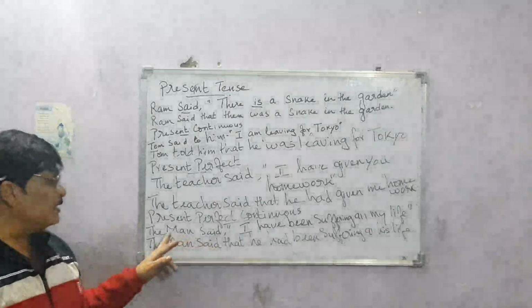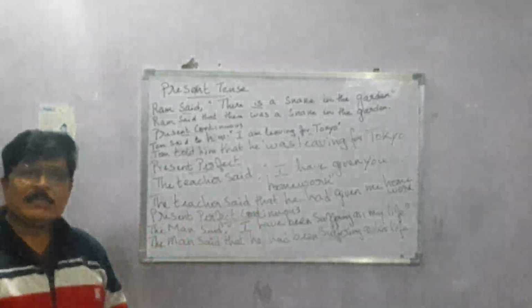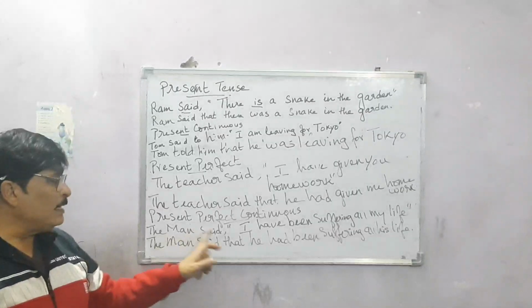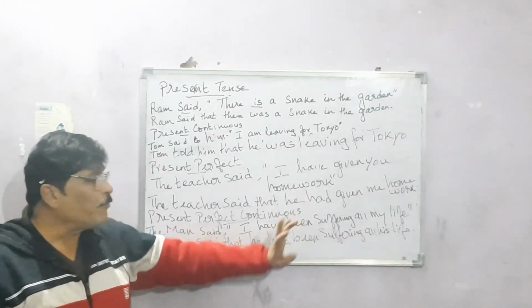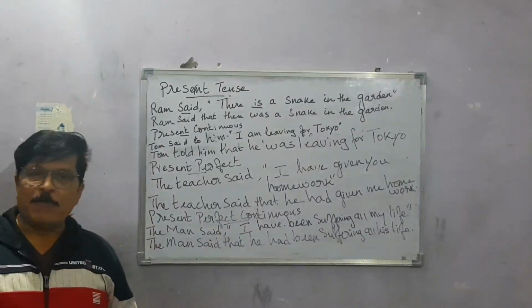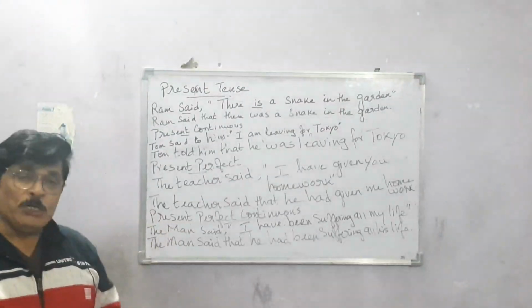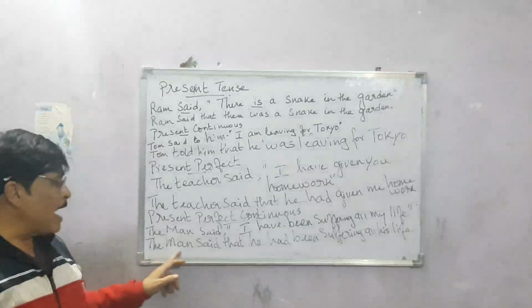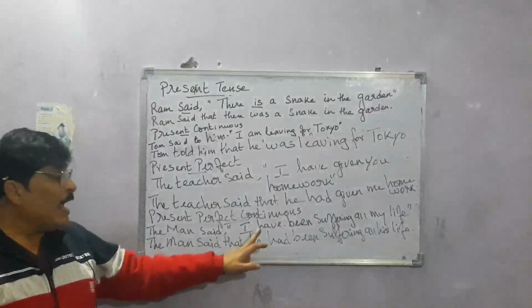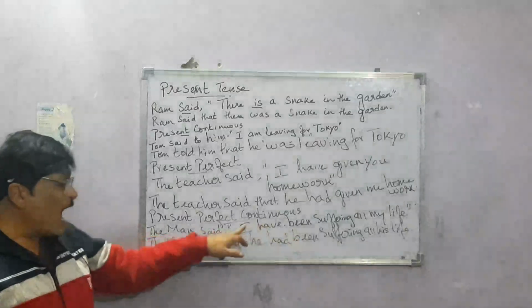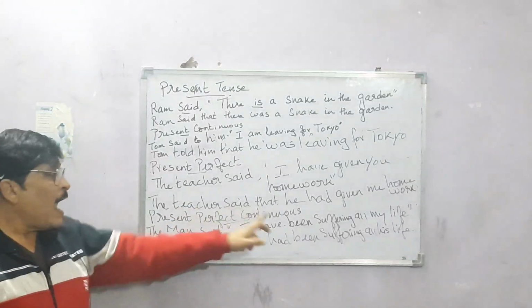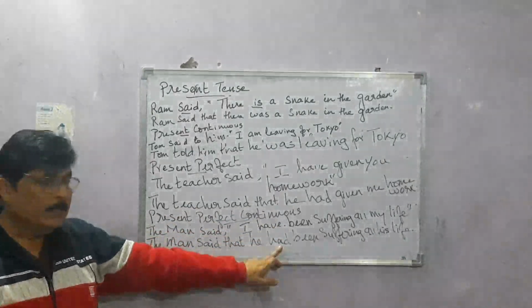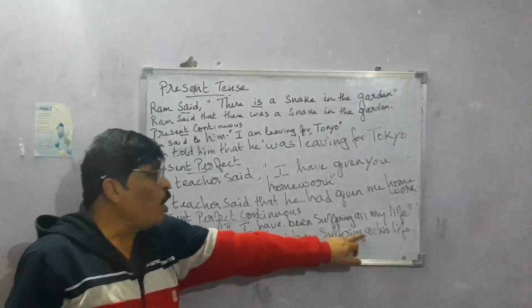Okay. Then the next sentence is present perfect continuous tense. Now here the man said, "I have been suffering all my life." So how would you change it to indirect speech? The man said that he had been. See, I will change to he. Have will change to had. He had been suffering all.